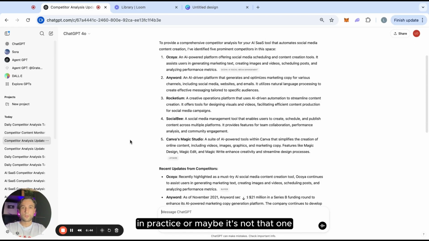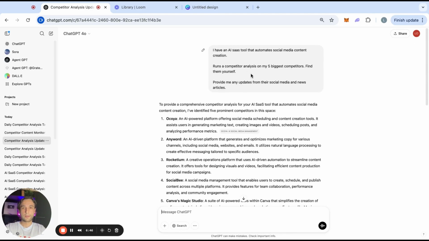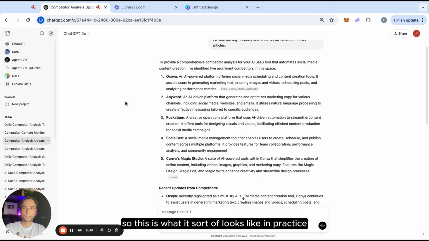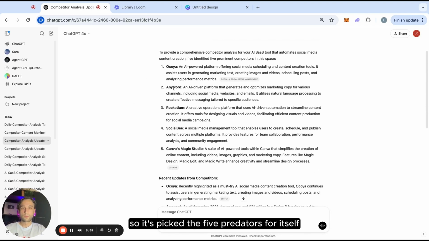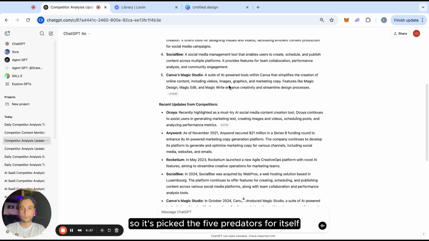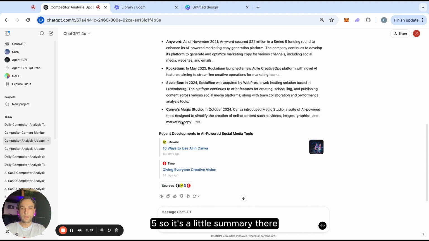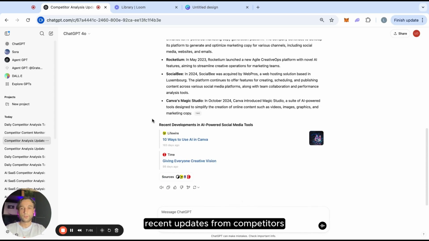I've also set up an example of what this looks like in practice. Maybe it's not that one. Here we go. So this is what it looks like in practice. I put in a demo prompt, and it's picked the 5 competitors for itself. It's got 1, 2, 3, 4, 5. So there's a little summary there, recent updates from competitors, and then some links to news articles as well.